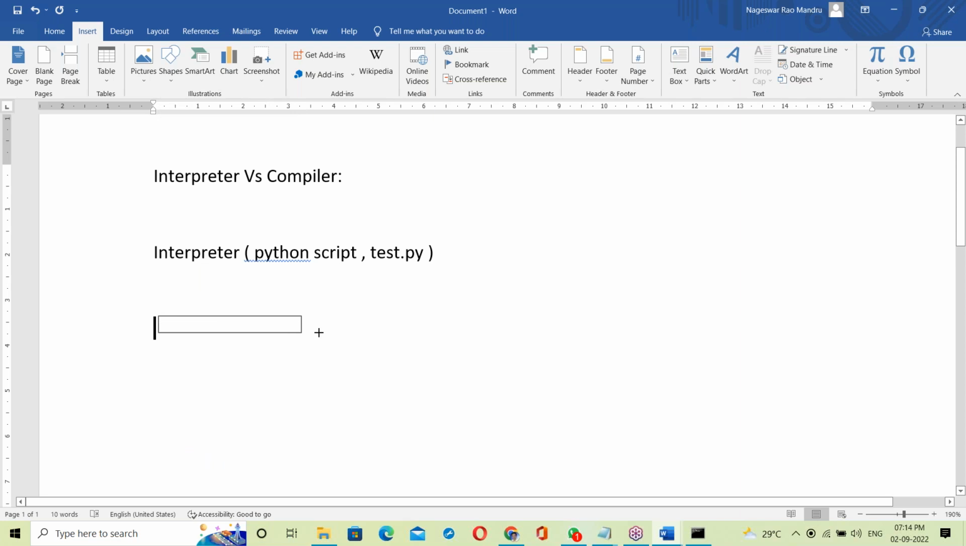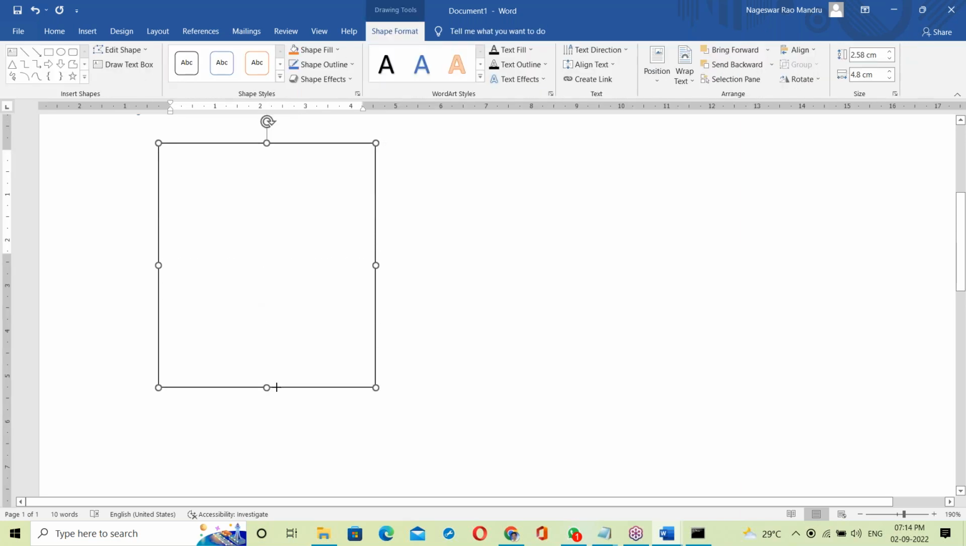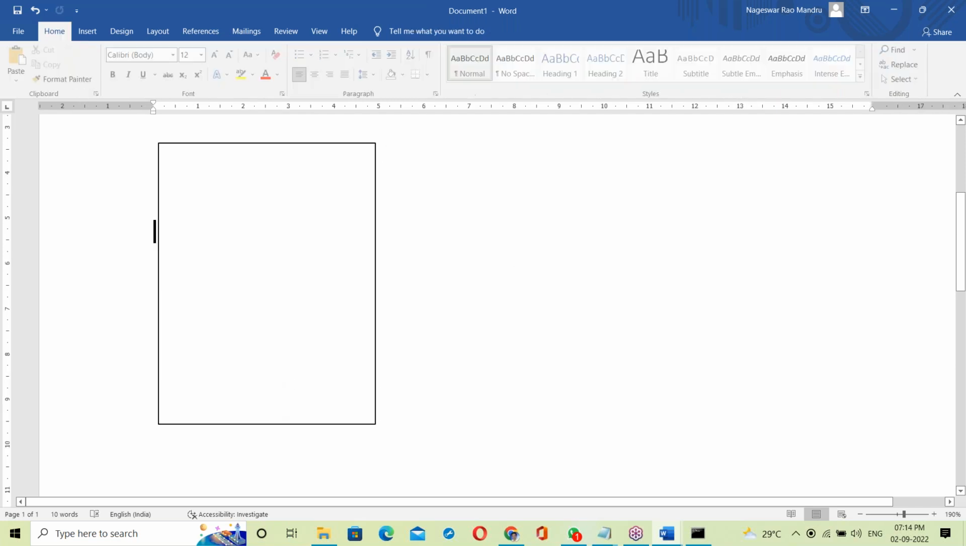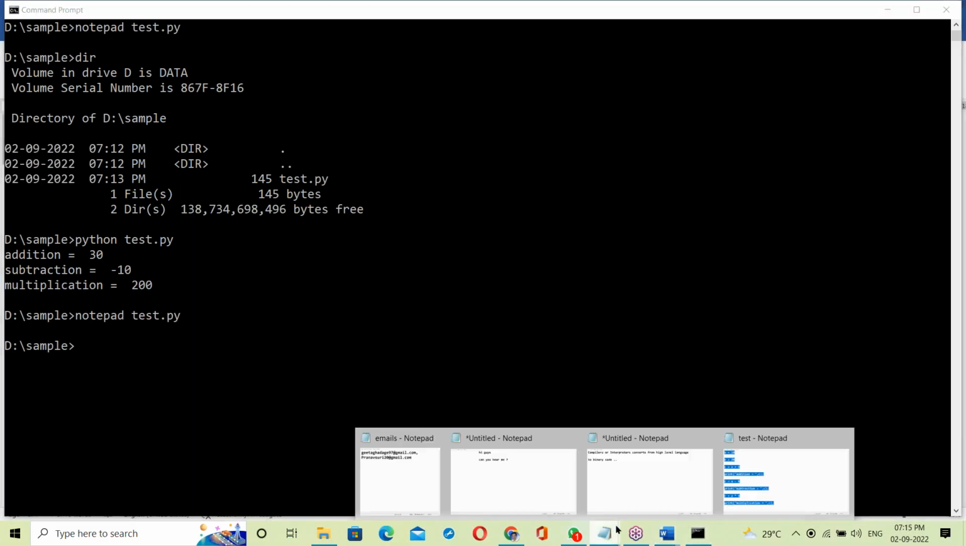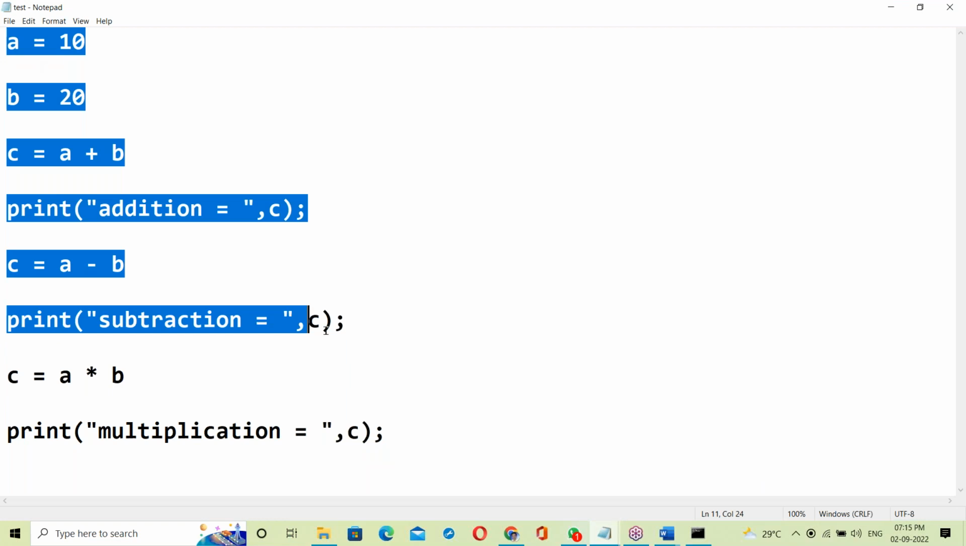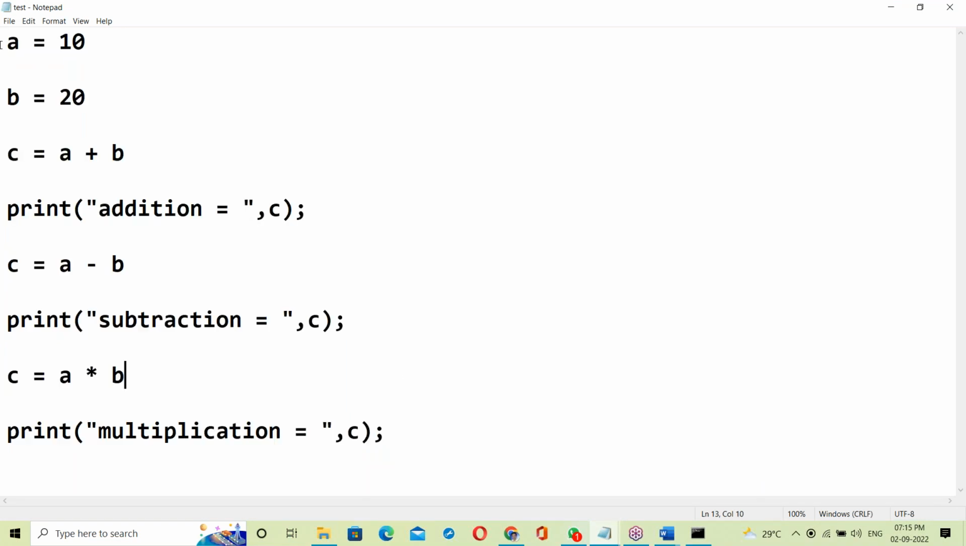We have many interpreter based languages like Python, next Linux shell scripting, next HTML. So many things are there. Here, for better understanding, I'm taking Python. So this is a Python script. How is this Python script working here? Python is interpreter based. How does the Python interpreter work?